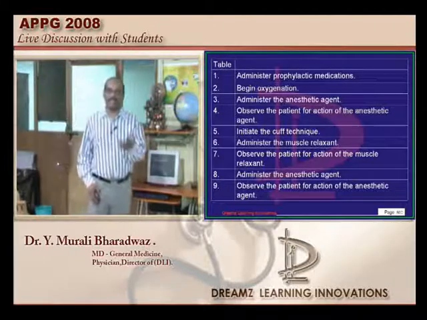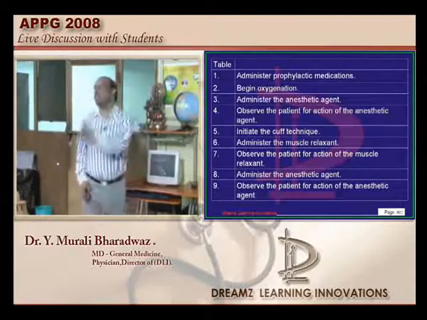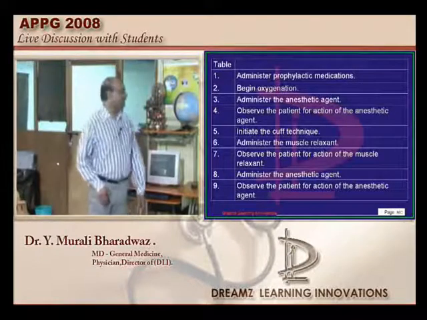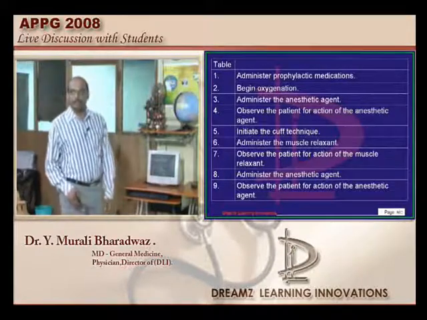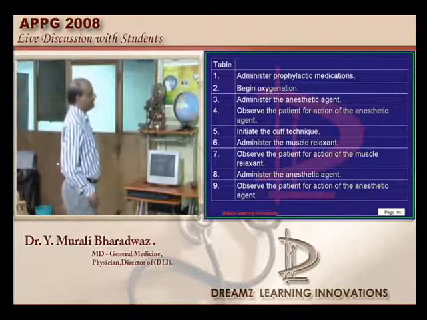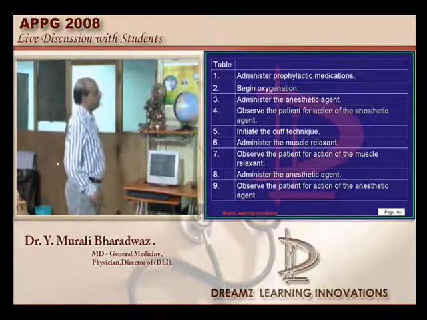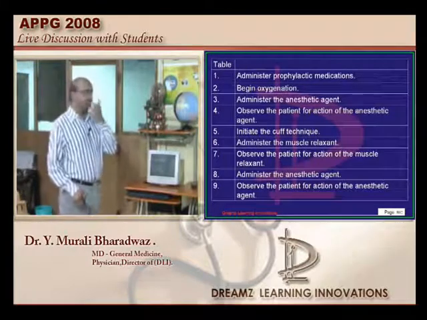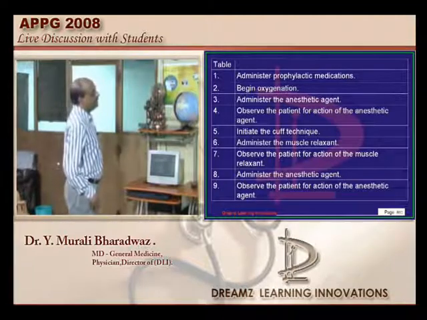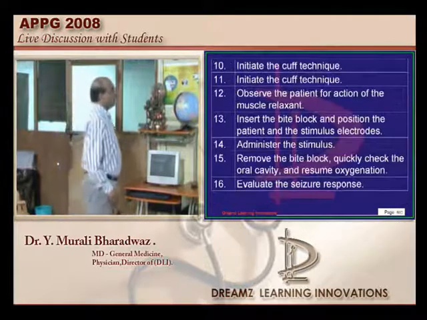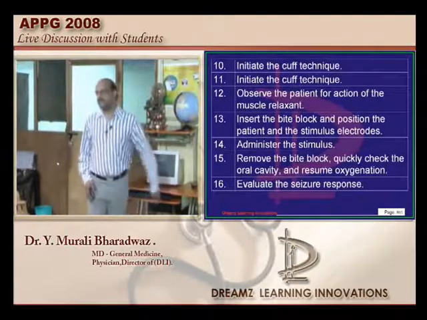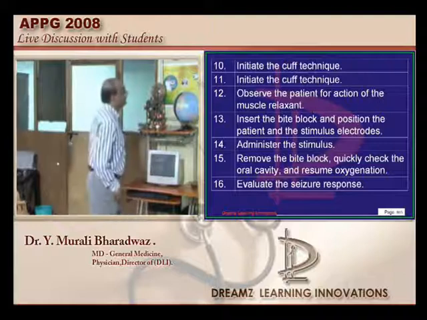Okay, now the question comes to you. What is the anesthetic of choice which you like to give in electroconvulsive therapy? Yes, any choice? But before that, what is the protocol? Begin oxygenation, administer anesthetic, muscle relaxant, and then there are two ways. You can do it unilateral or bilateral. Electrodes can be placed, and we often use methohexital, the most commonly used anesthetic in the management of the electroconvulsive therapy patient, is what needs to be remembered.